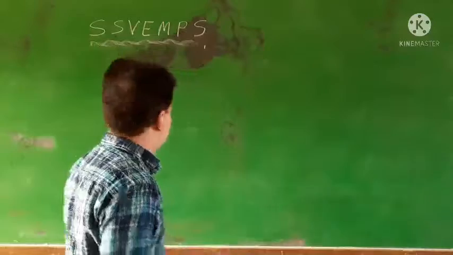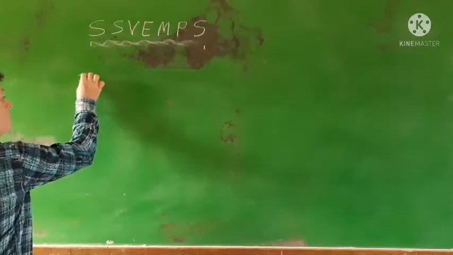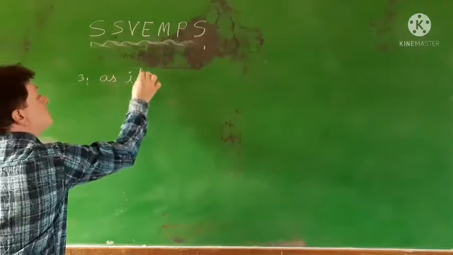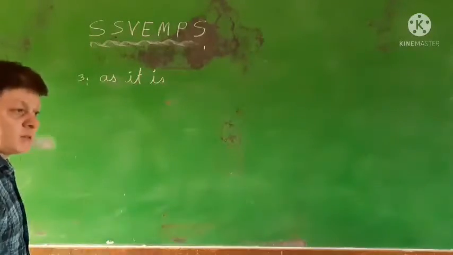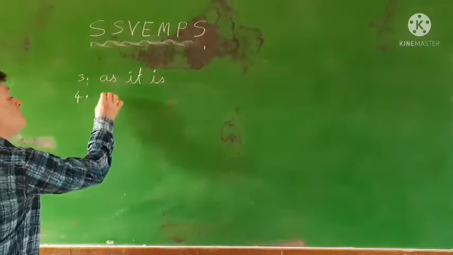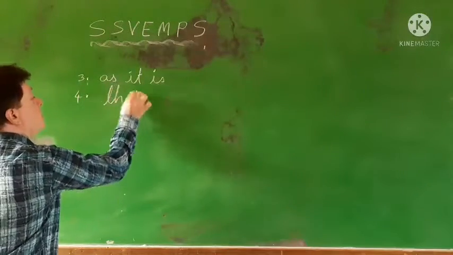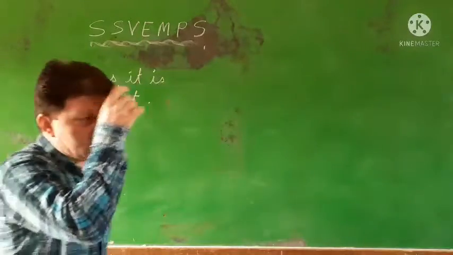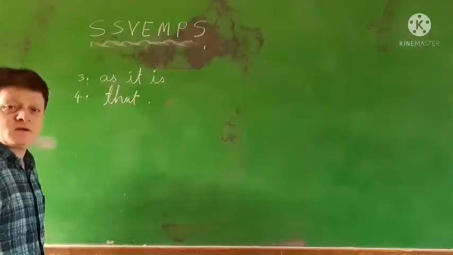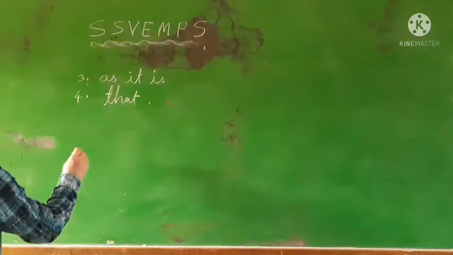Now second, the listener. The listener also stays as it is. Now you will have to put the conjunction that in between. These are the changes of the previous part of the direct and indirect sentence.